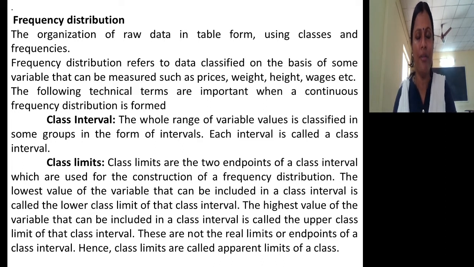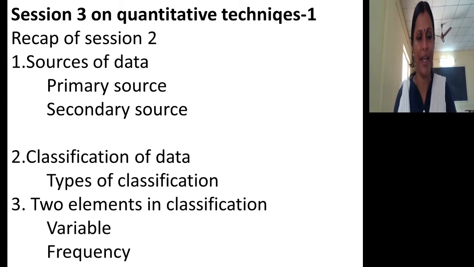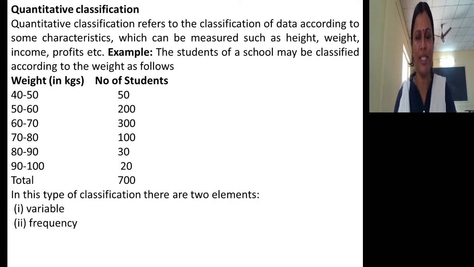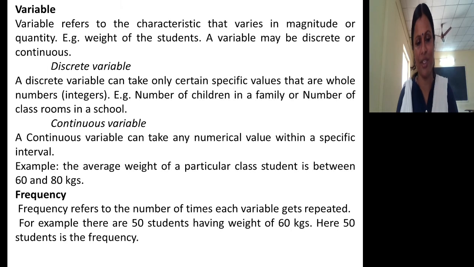See, when we classify data quantitatively, I gave you an example particularly in the second session: 40 to 50. We took weight from 40 to 100. These 40 to 100 are classified as subgroups known as intervals. What are those subgroups? 40 to 50, 50 to 60, 60 to 70. Each subgroup is called a class interval. Did you get my point?